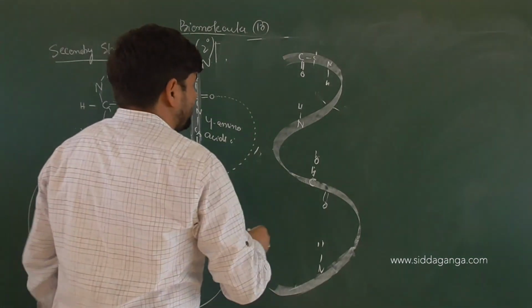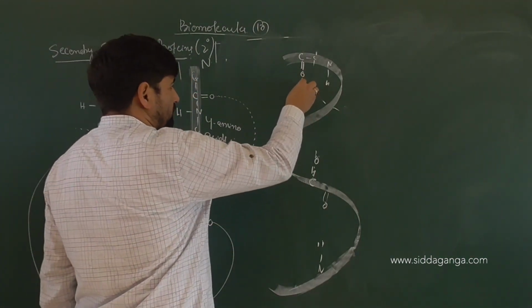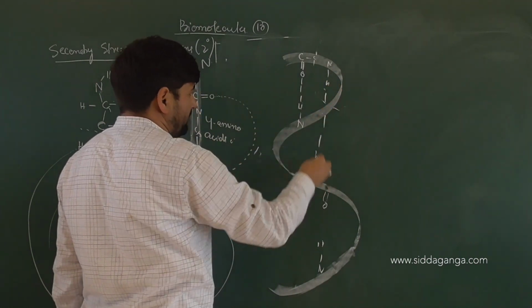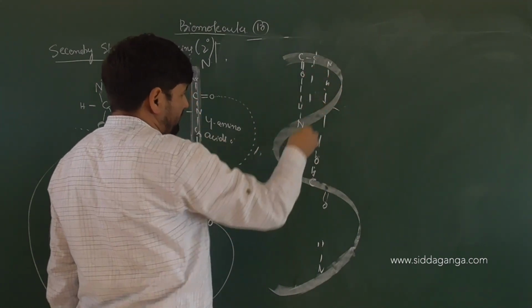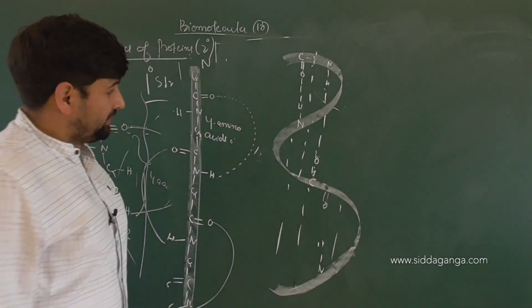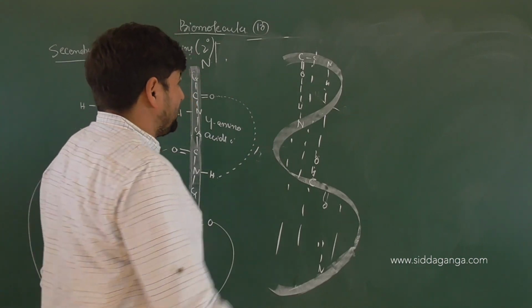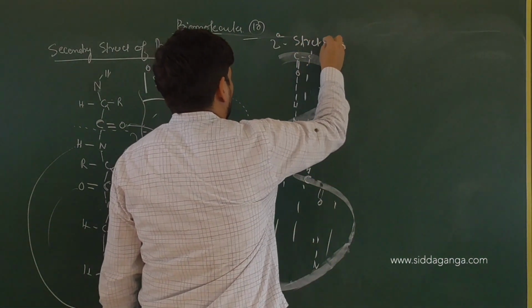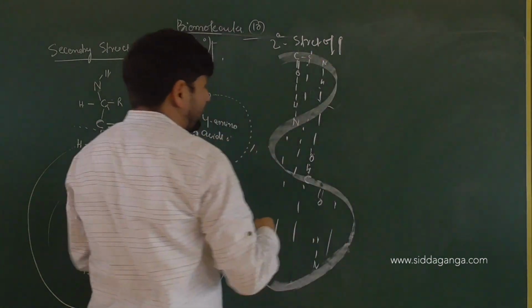Technically, every atom is able to form hydrogen bonds, so there will be hydrogen bonding at multiple places. What you have here is the secondary structure of protein, and this is a right-handed helix.